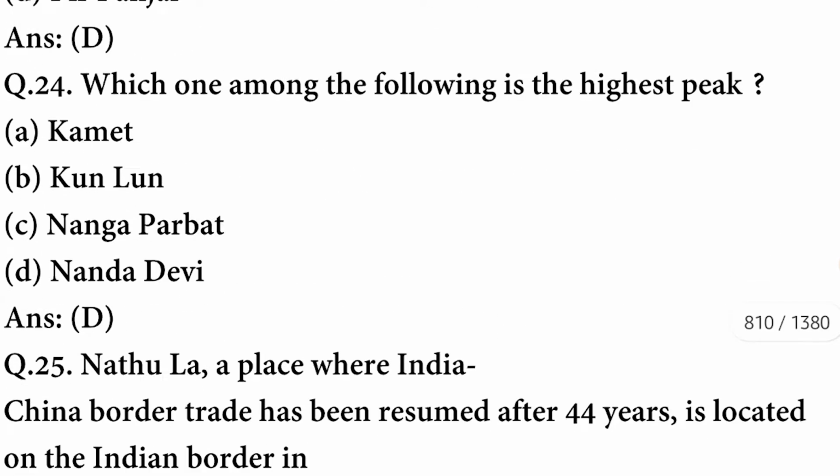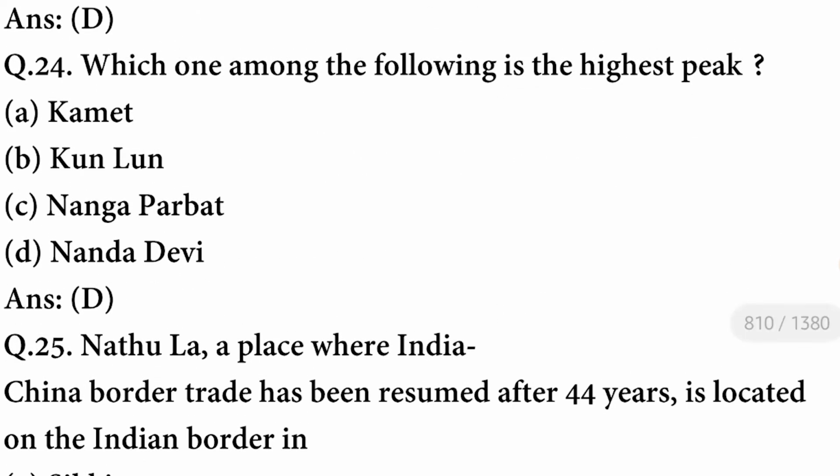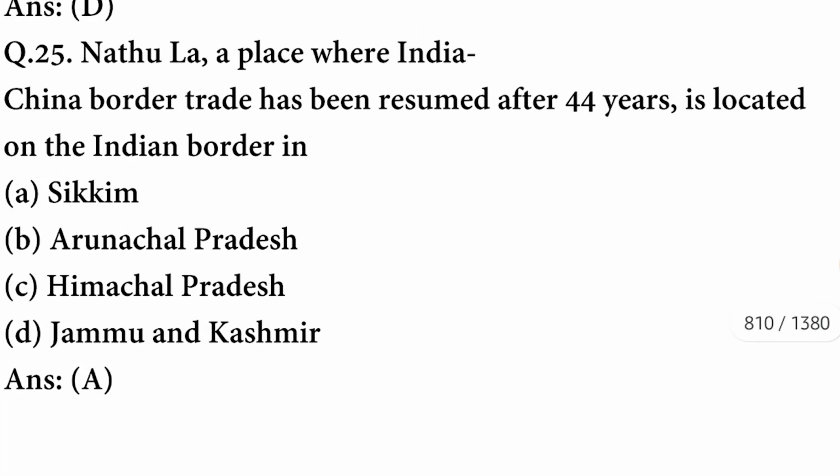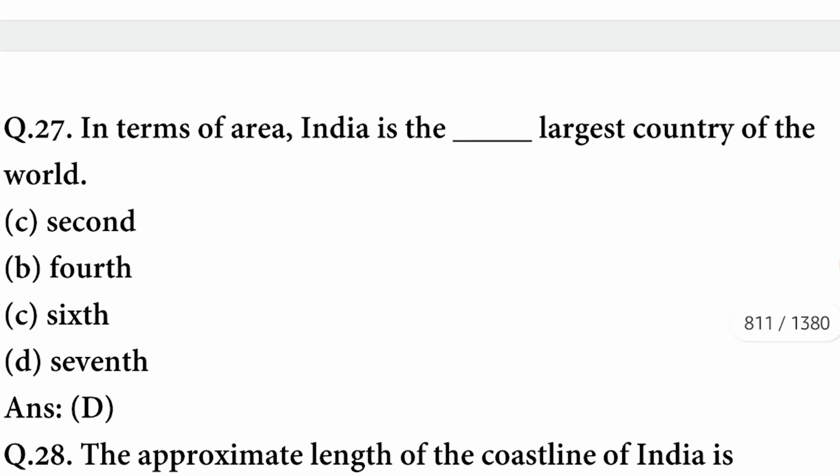Which one of the following mountain ranges lies in India? The range is Pir Panjal. Which one of the following is the highest peak? It is Nanda Devi, that is the highest peak. Nathula, a place where India-China border trade has been resumed after 44 years, is located on the Indian border in Sikkim. Option is correct. In terms of area, India is the 7th largest country of the world.